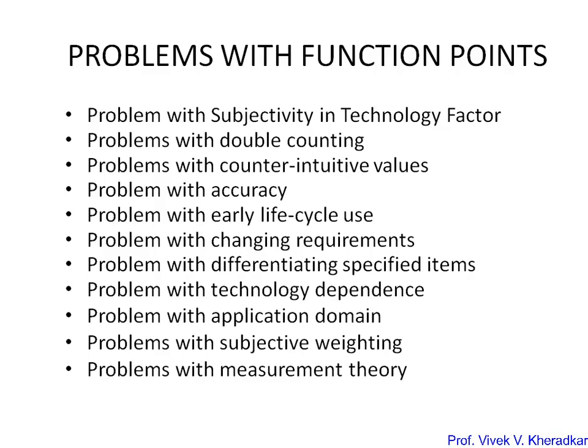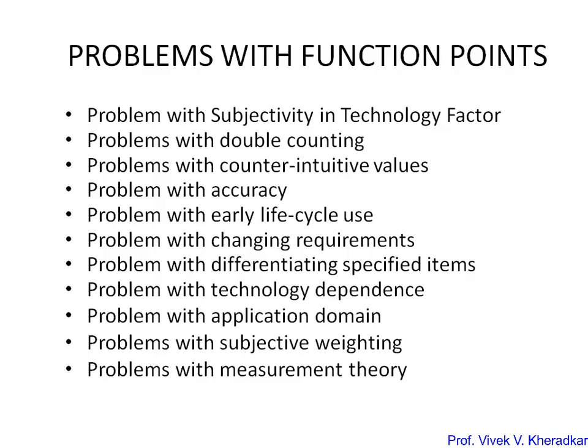The second problem is double counting. When you use the function point, we internally measure the complexity twice: first we measure the complexity in the function point count, and second we also measure it in terms of TCF. So there are two times we are counting the complexity, and that's why two measurements are performed. This is another problem with the function point.